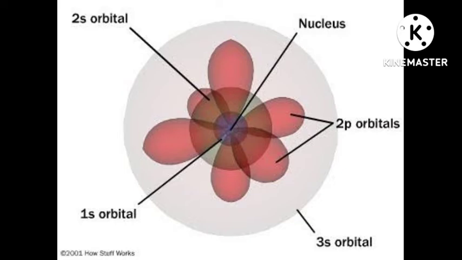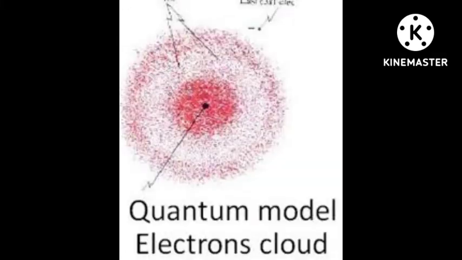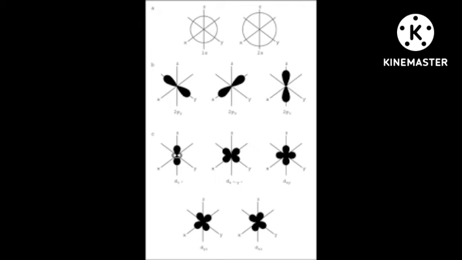The word probability is a mathematical term also. There we learn permutations and combinations and probability in special topics. Here we want to discuss it. We cannot find out the exact position of an electron, but we can find out the probability of finding an electron in a maximum way.